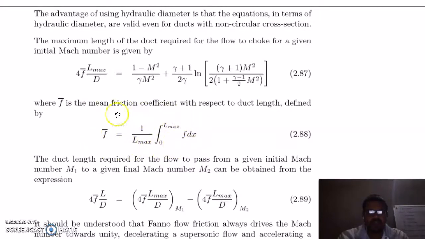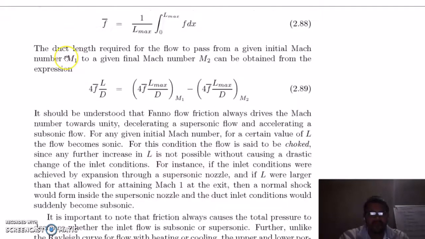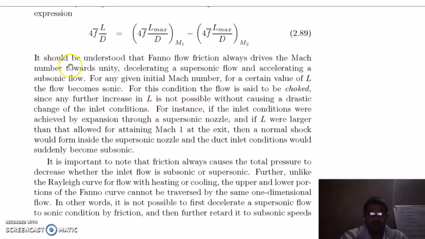So here you will get the mean friction coefficient. The duct length required for a flow to pass from a given initial Mach number M1 to a given final Mach number M2 can be obtained from this expression. It should be understood that Fano flow friction always drives the Mach number towards unity, decelerating a supersonic flow and accelerating a subsonic flow. For a given initial Mach number, for a certain value of length, the flow becomes sonic.